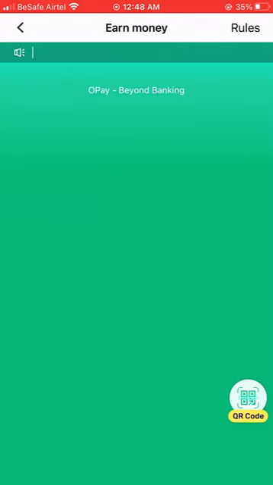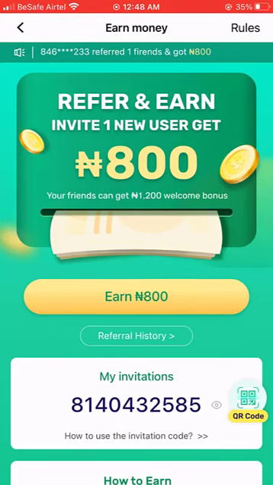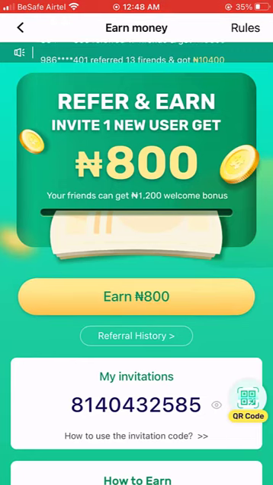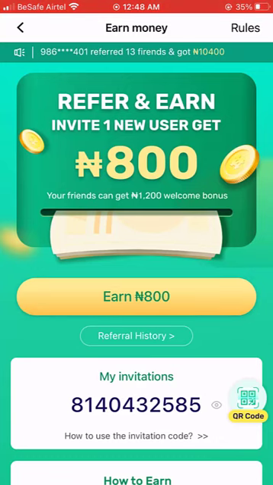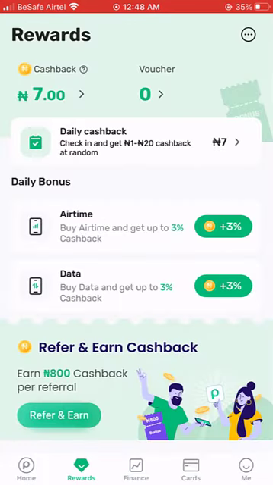Once that is done and the person makes a payment of 1,000 naira into their Opay account, then you get 800 naira and the person gets 1,200. So if you invite, for instance, 20 people to Opay, you're going to be getting 800 naira for each person. That's 16,000 naira. So you see, there's great potential. The more people you invite, the more money you make with Opay.